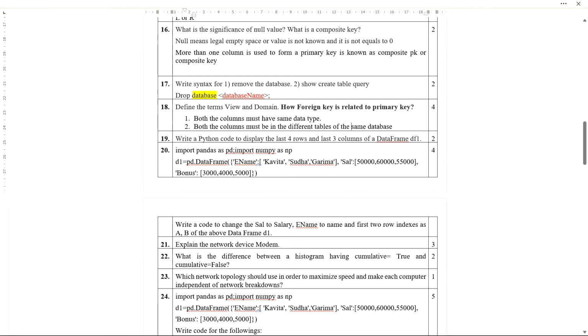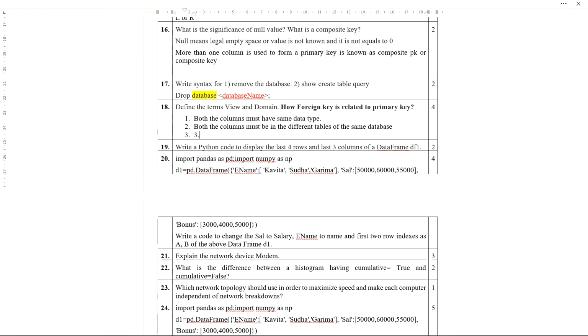Is that clear? This is how foreign key is related to primary key. Another point, if you want to write, you can write third number: FK values are derived from the PK, I'm writing in short, PK means primary key, of another table. So this one also you can write. So these are the three similarities, means in these three ways foreign key and primary key are related.